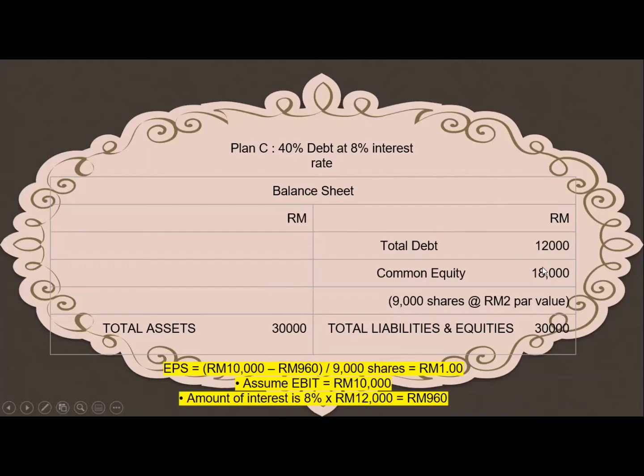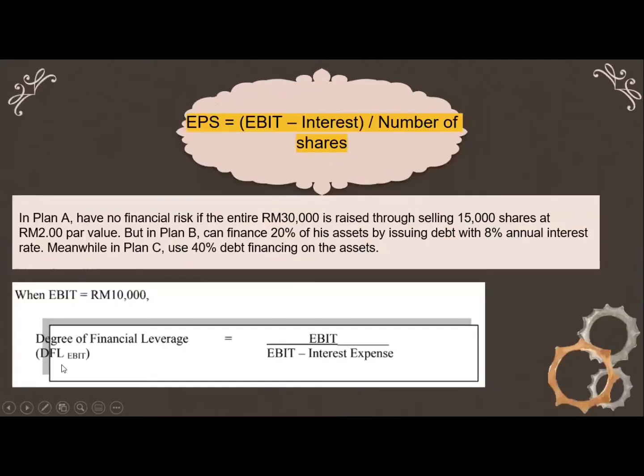So the EPS for Plan C is 10,000, the earnings before interest and tax, minus 960 amount of interest, divided by 9,000 shares, which gives RM 1 ringgit. So this is the EPS formula: earnings before interest and tax minus interest, divided by number of shares.